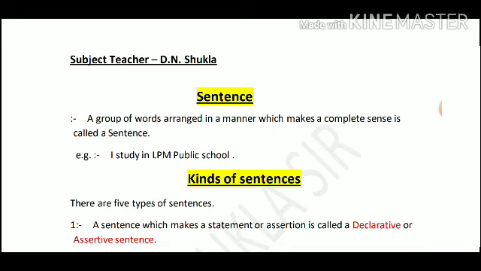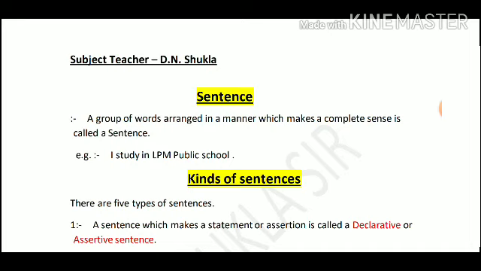Meaning to say, when we arrange some words in a manner that makes clear sense, when we read it or listen to it, then we understand its clear, perfect meaning. Such an arrangement of words is called a sentence. For example, I study in LPM public school. Here some words are arranged in a manner and they make clear sense. That's why this line is called a sentence.